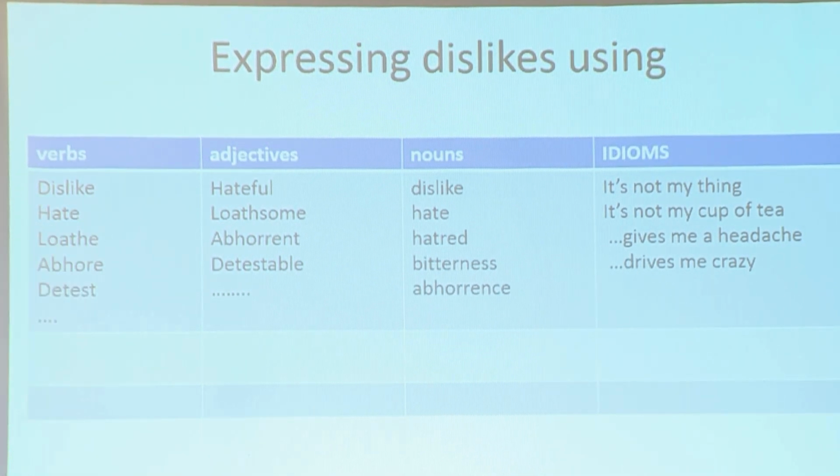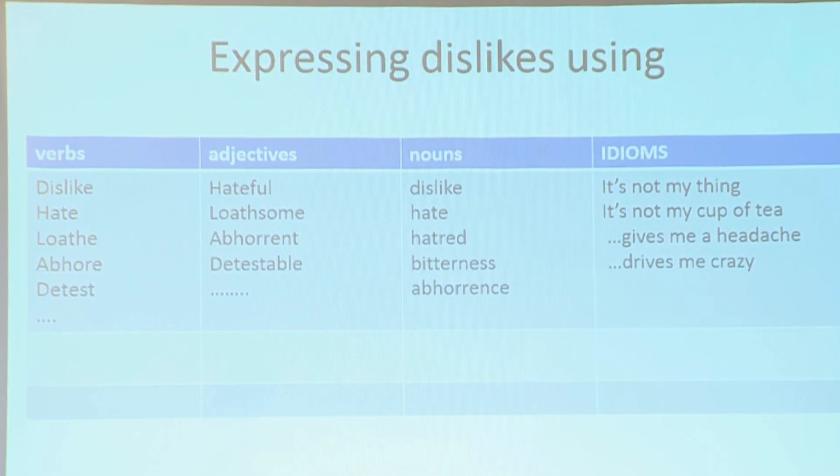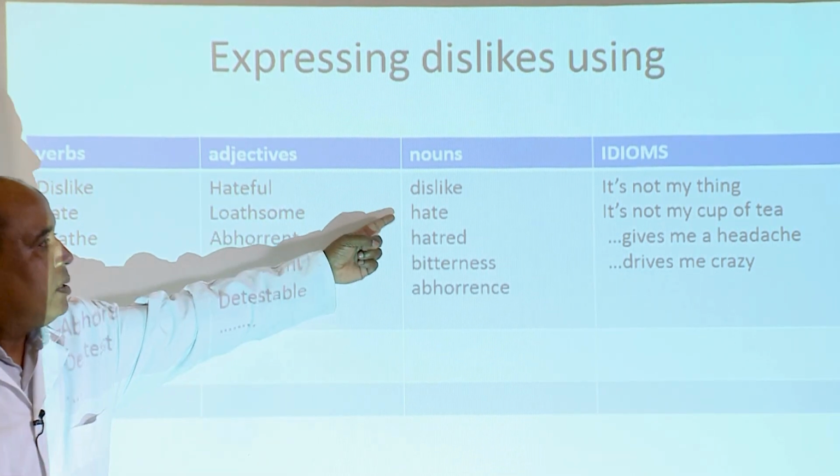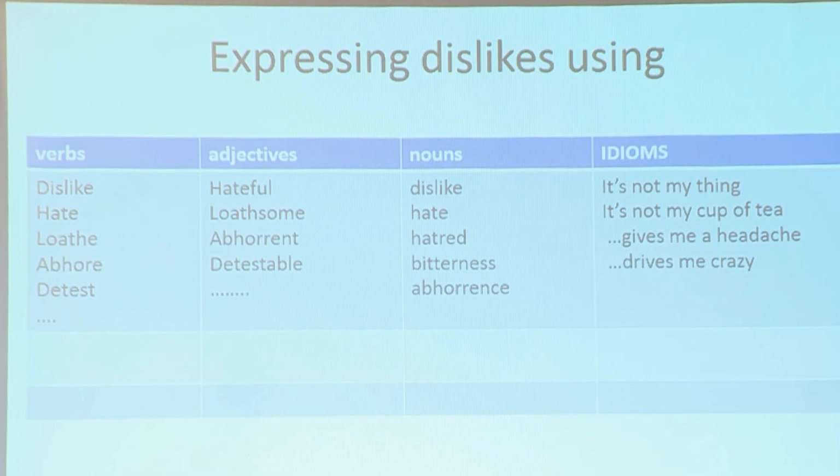Adjectives, remember, hateful, loathsome, abhorrent, detestable. And nouns: dislike, be a good observer. Dislike, dislike, but this is a verb and this is a noun. Hate, hatred, bitterness, abhorrence. Yes, hate is also a verb and a noun. You could also use hatred. And idioms are expressions which have other meanings, different from what you may think.